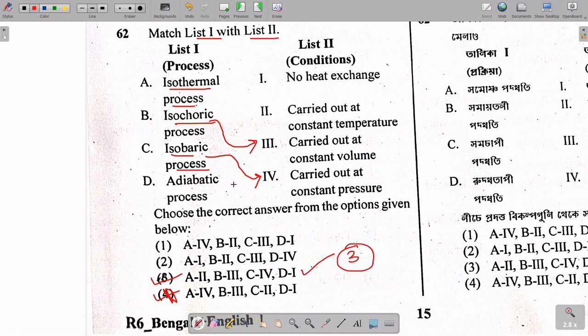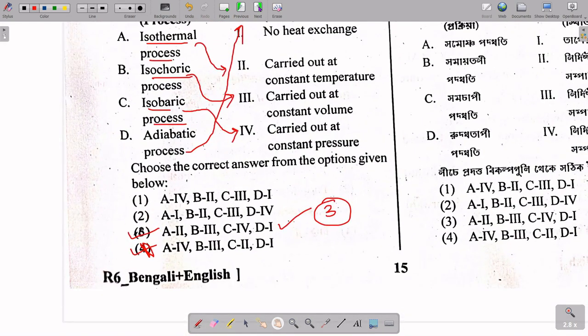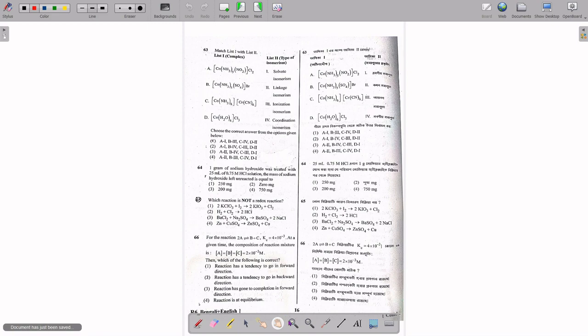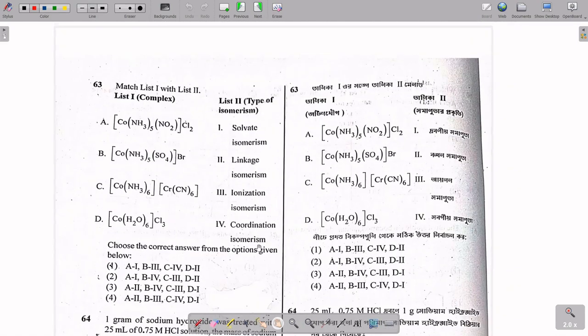You need not match all the options if you are sure that one or two options are correctly matched. Isothermal process, let's see for your satisfaction. Isothermal process is the constancy of temperature, so A will be 2. So option 3 is correct in terms of that. And adiabatic process is no change in heat, so D is 1. So this is the correct answer. Okay, let's move to the next question. This page is over as well, so let's move to the next page.